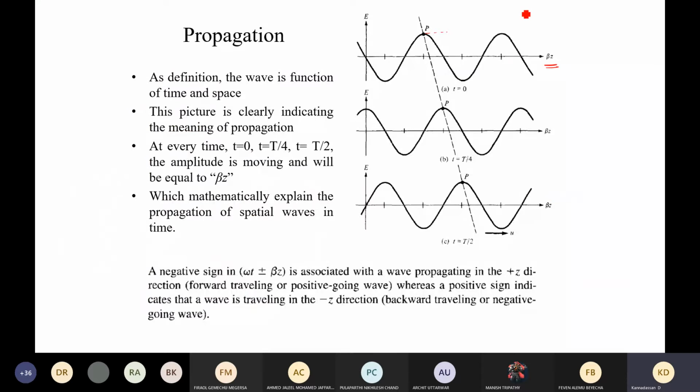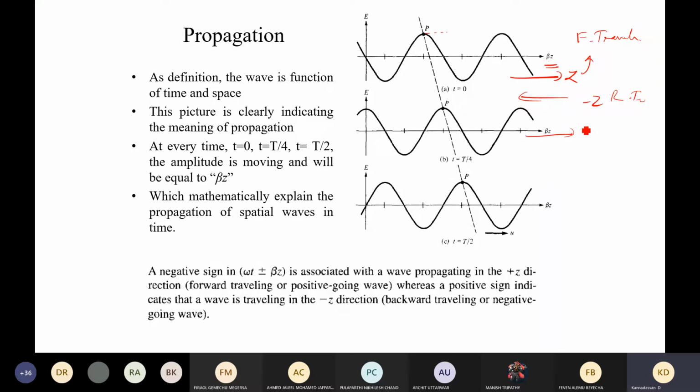And the wave can travel along the forward direction, that is z, or along the reverse direction, that is minus z, and this will be called a forward traveling wave. And this is actually a reverse traveling wave. The wave will always travel in the same direction.